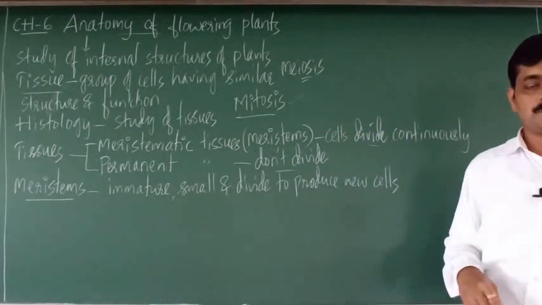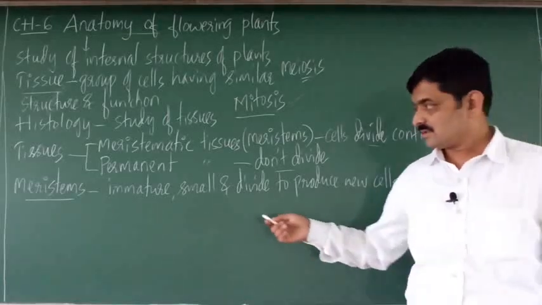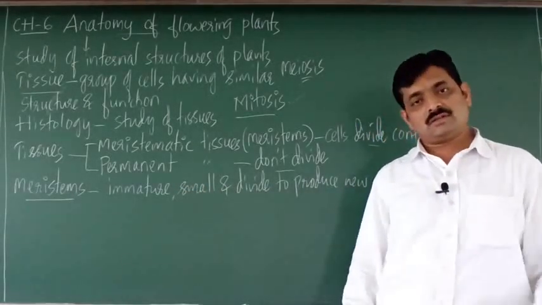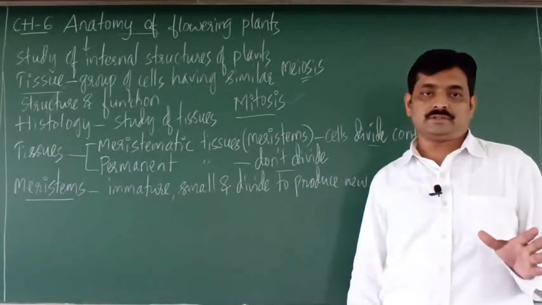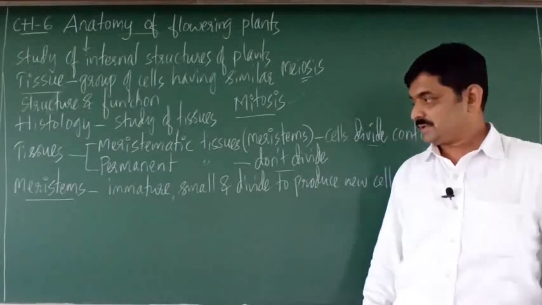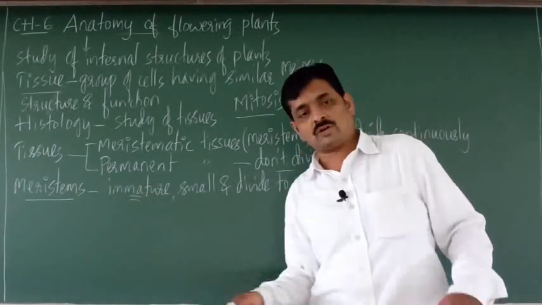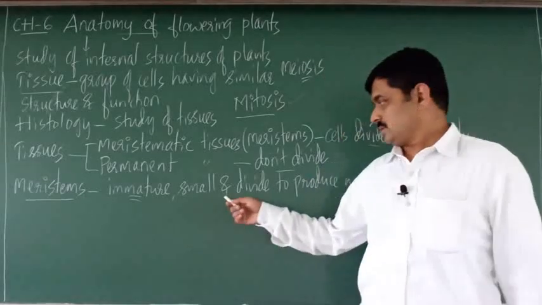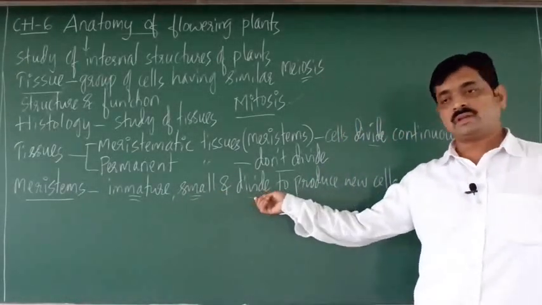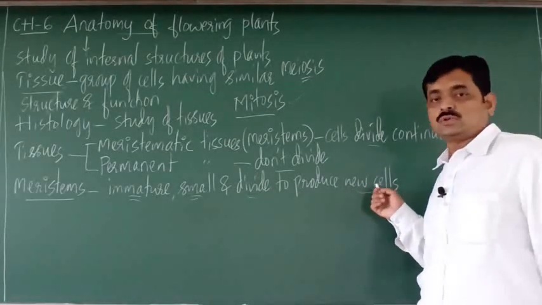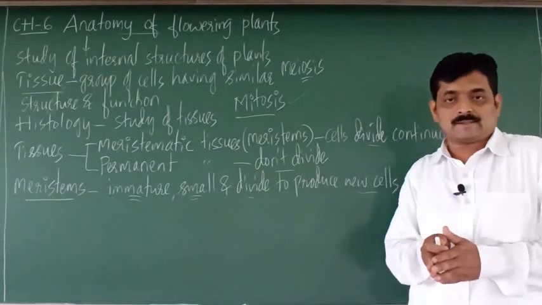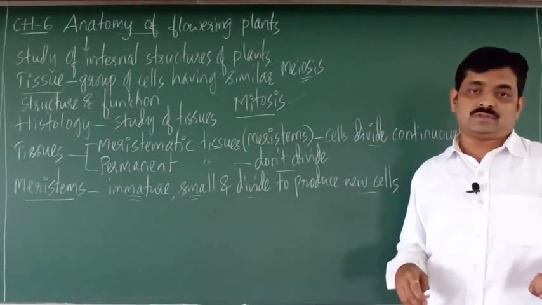Meristems are immature. Immature means they are not permanent, they are temporary. Opposite of permanent is temporary. They are small. They divide to produce new cells. Such immature small dividing cells are called meristems.